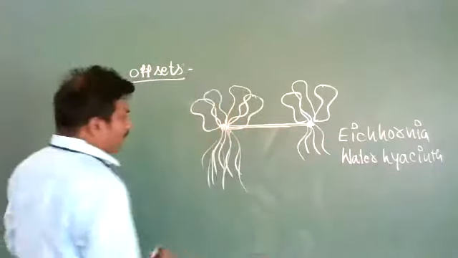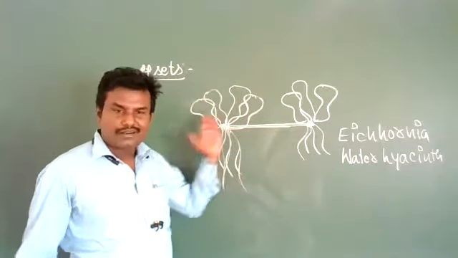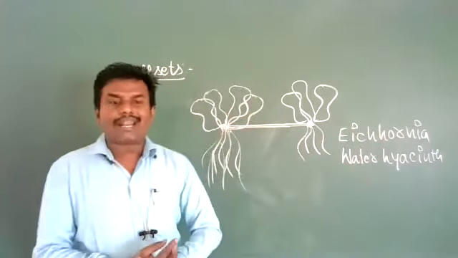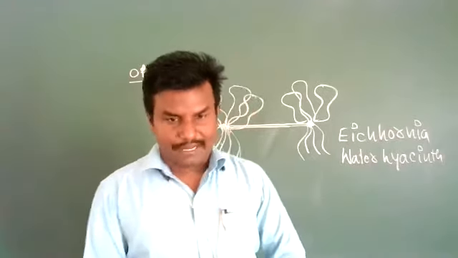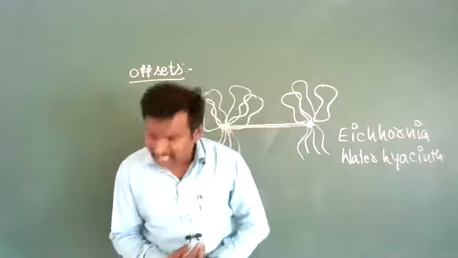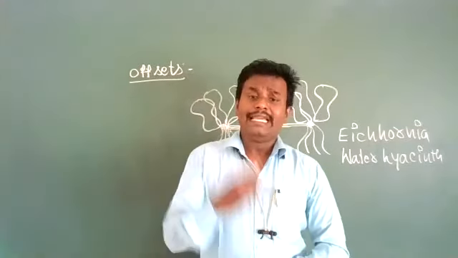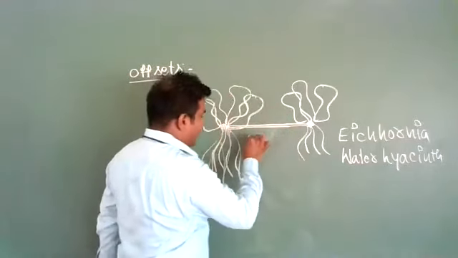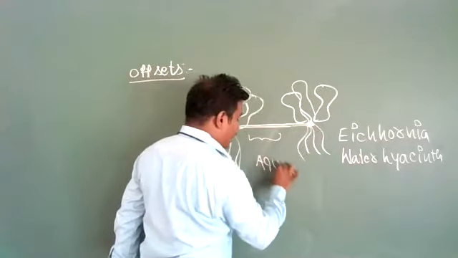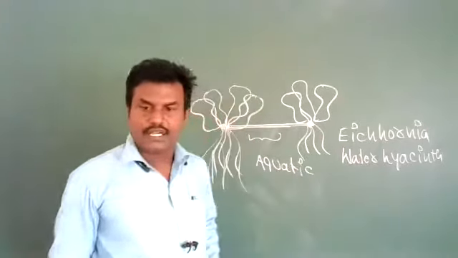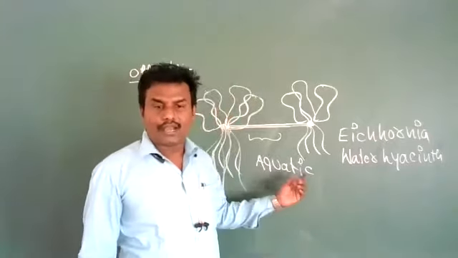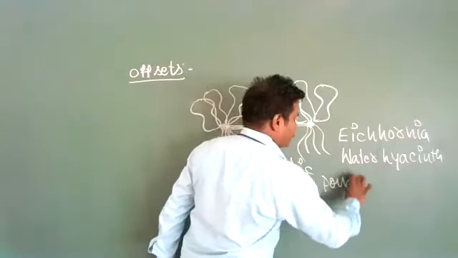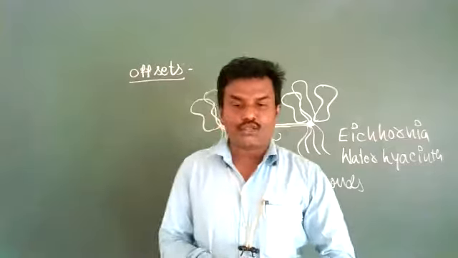So see here, this is called water hyacinth, the scientific name of Eichhornia. The question is: why is water hyacinth called the terror of Bengal? Explanation. The water hyacinth plant normally grows in aquatic habitats such as rivers and ponds, in stagnant waters.